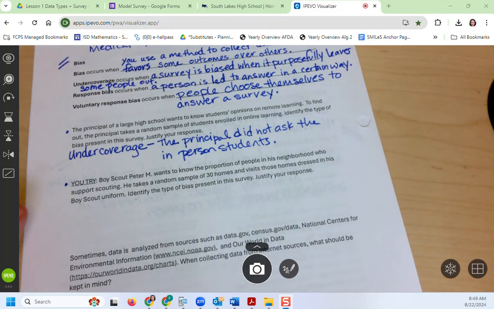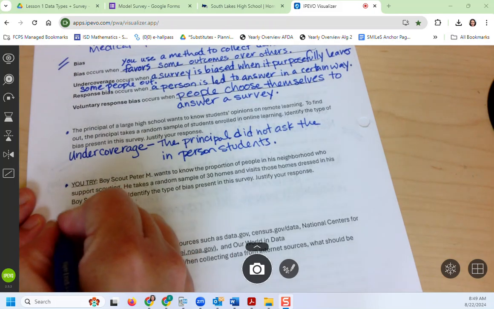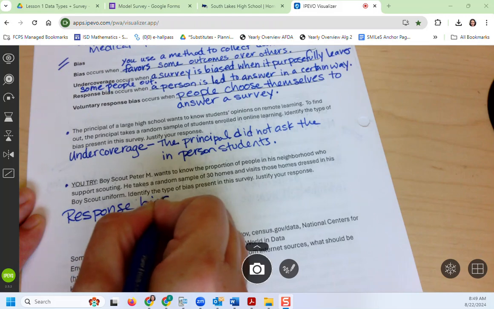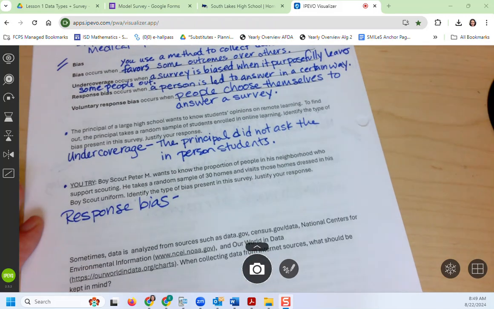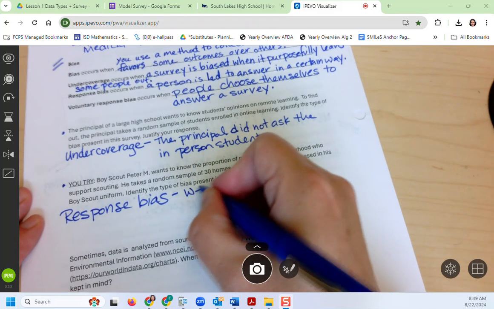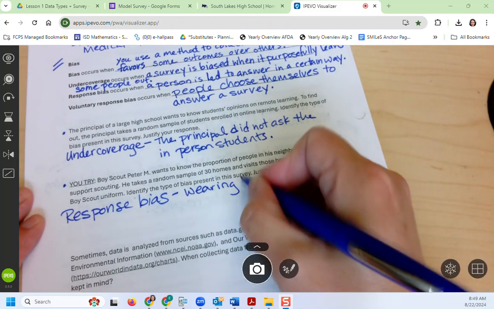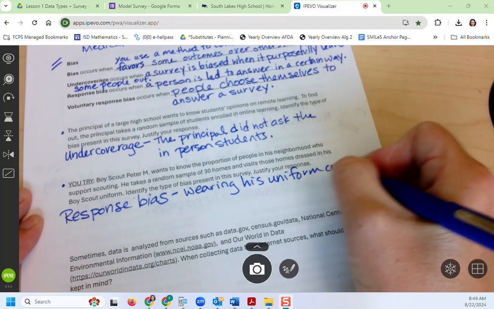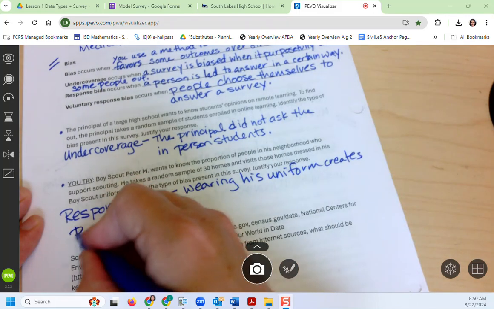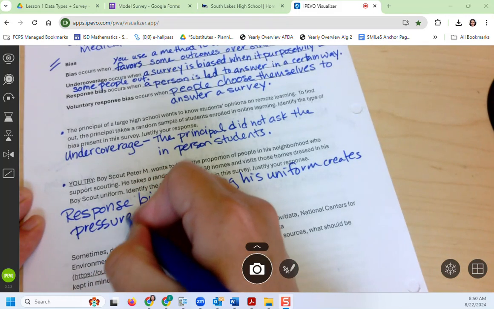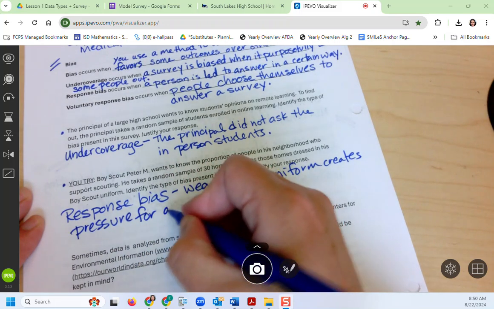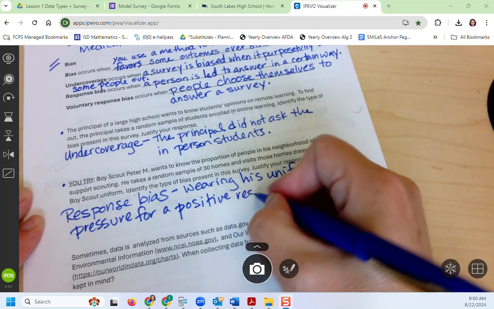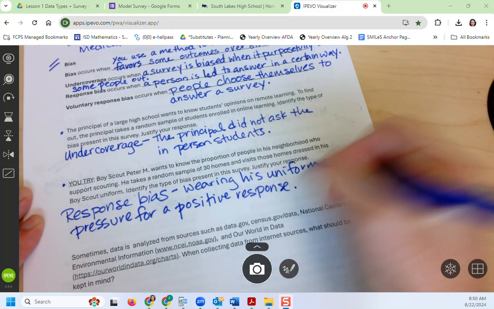So I'm going to put response bias, because wearing his uniform creates pressure for a positive response.